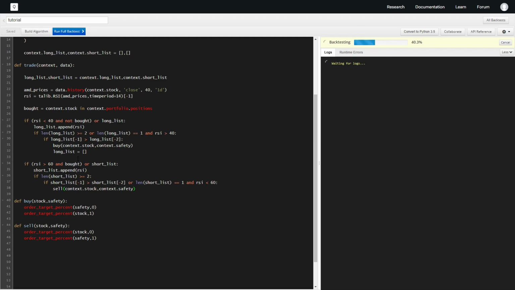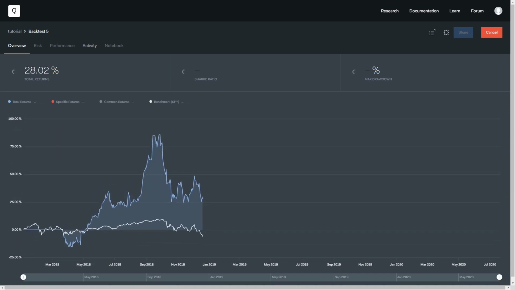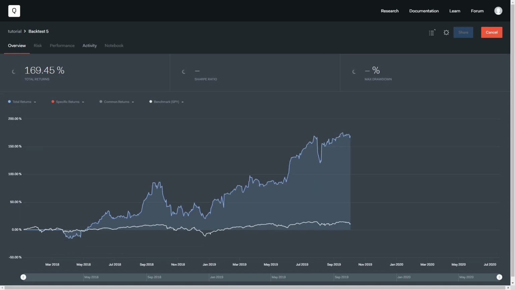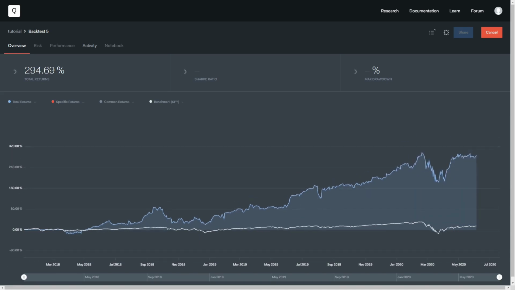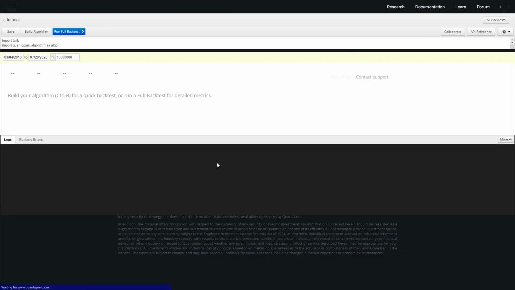We will be done with our RSI algorithm, because this by no means is a long-term algorithm, and this is just something that I thought about, and I was thinking that maybe it'll be a little helpful. But yeah, it's looking like pretty similar returns. Yeah, it's looking like it'll hit 250 pretty easily. Oh yeah, I mean 300%. So there you have it.